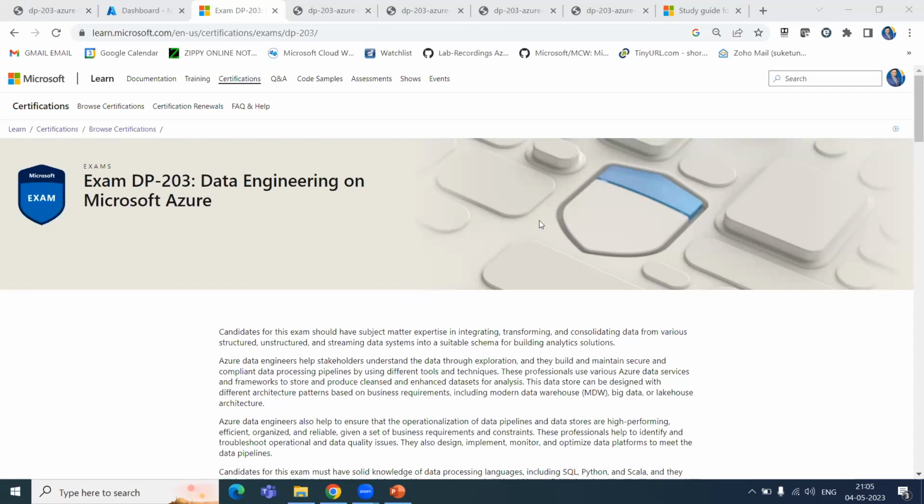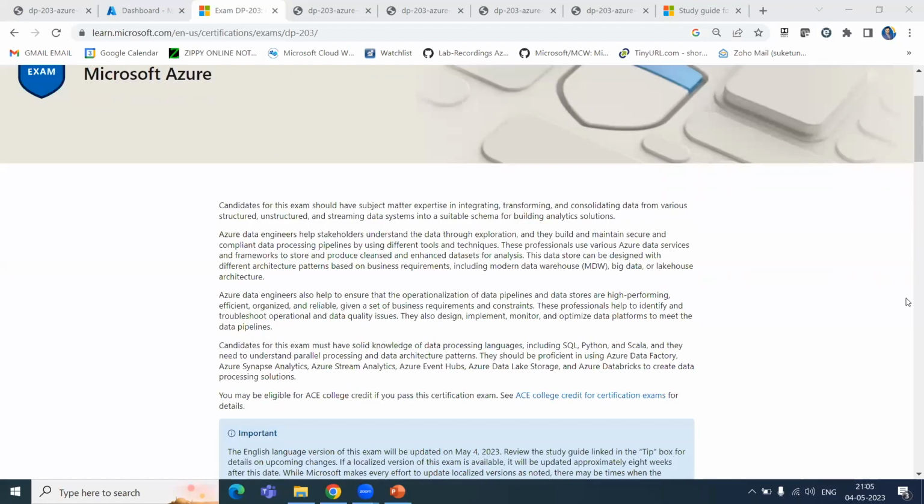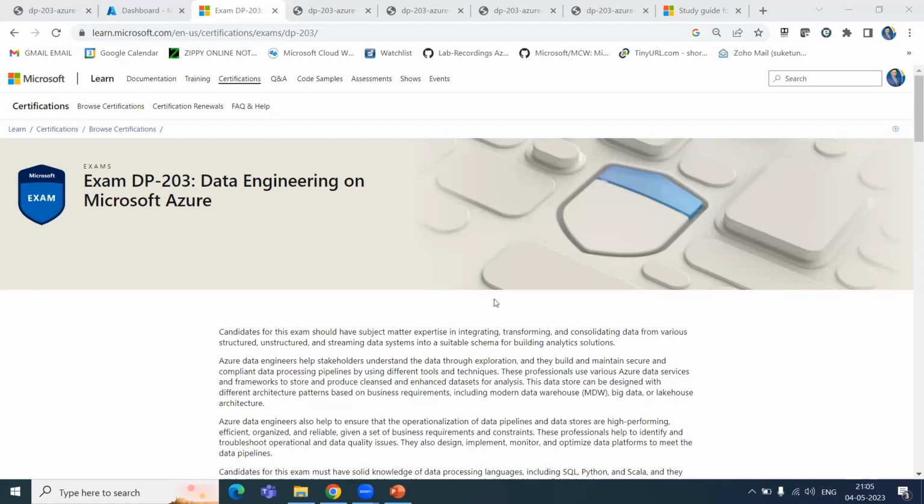And this course is also focusing on Synapse integration with Cosmos DB, Synapse integration with SQL, that is called Synapse Link. This course is also focusing on Azure Databricks, Azure Stream Analytics, and Event Hub. So all the different data engineering services are covered by this course. And Microsoft, in February 2023, completely changed the entire course curriculum and the entire hands-on labs. Now Microsoft is providing more independent hands-on labs in this course, and most of the time participants are going to spend on hands-on learning. That is what Microsoft is focusing on.